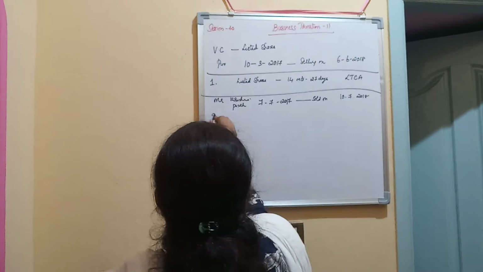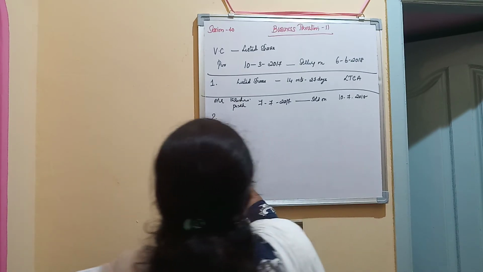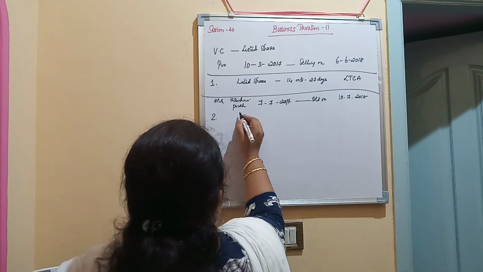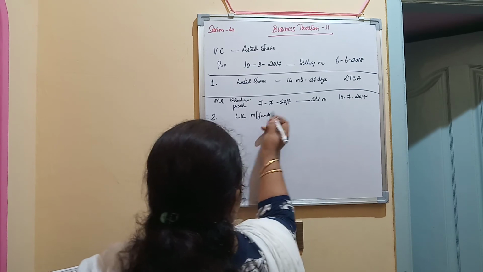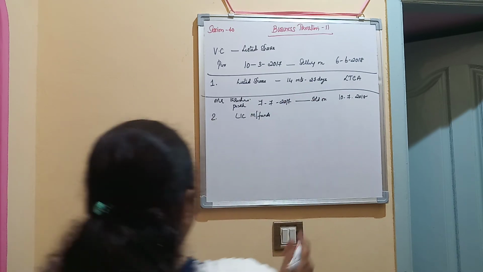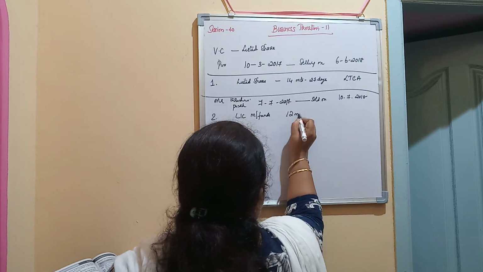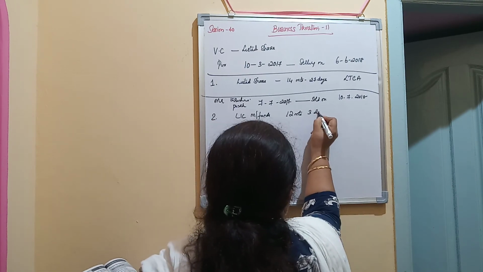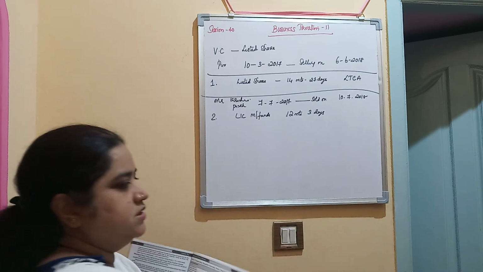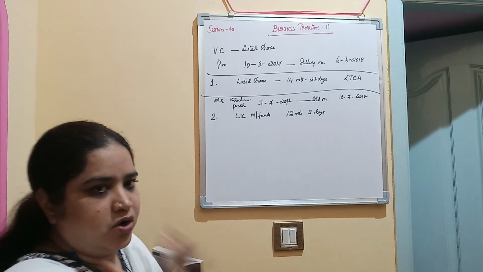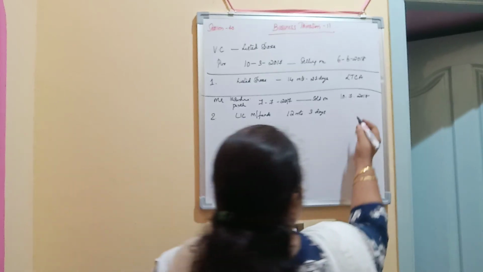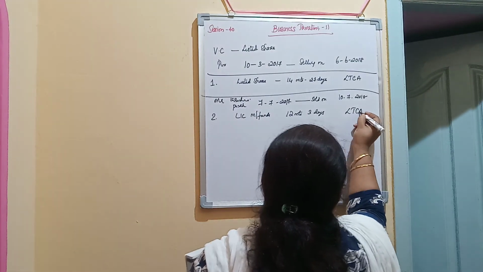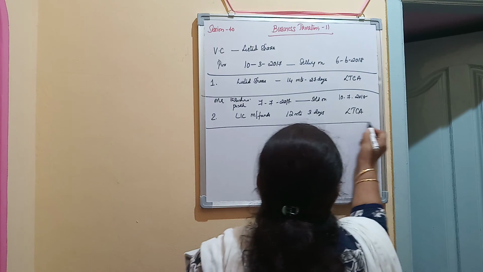Now we will calculate the period here. Serial number 2, what is the asset? LIC mutual funds. What is the period? Period is 12 months and 3 days. As it has crossed 12 months and completed 3 days, again it is called a long-term capital asset. So I told you